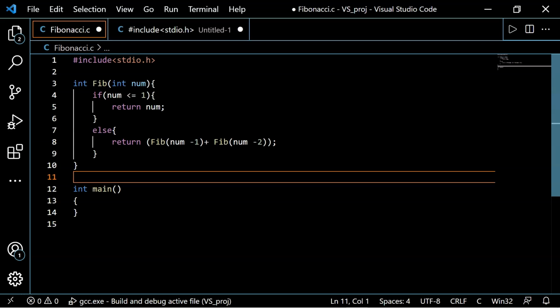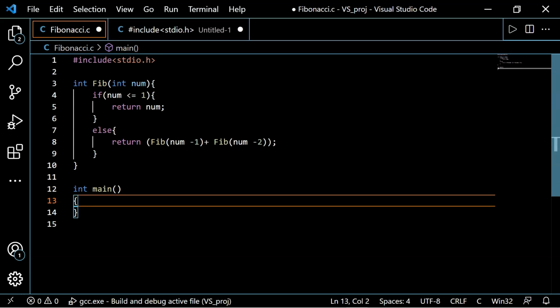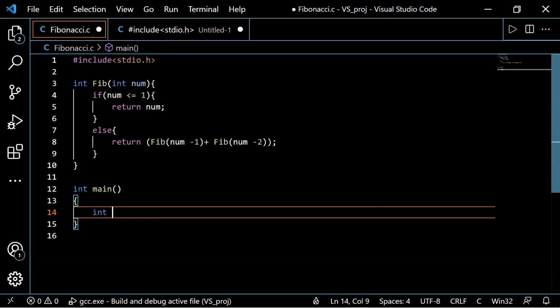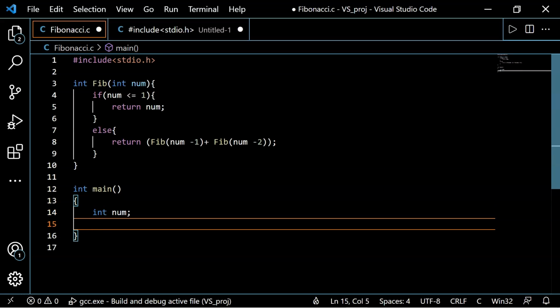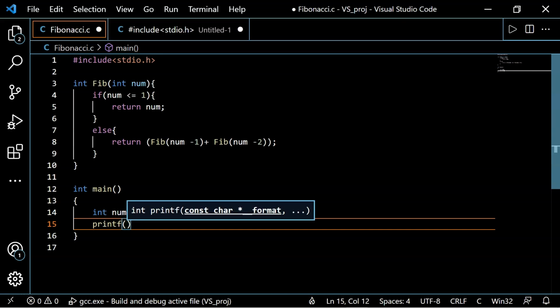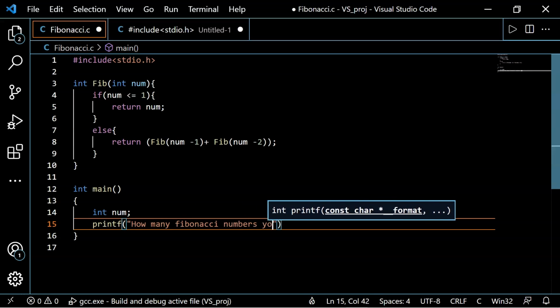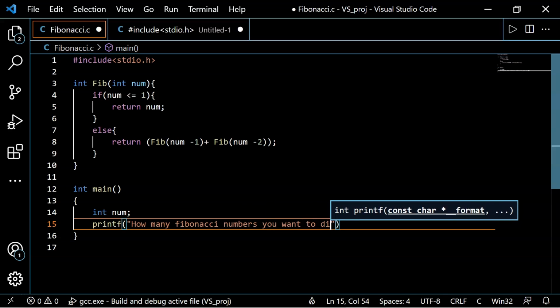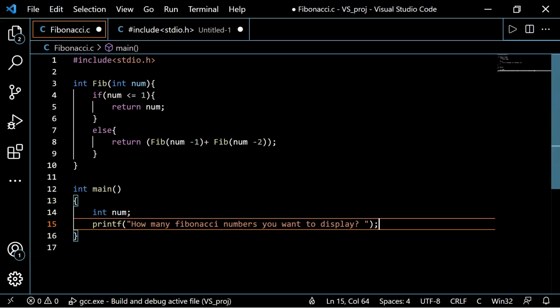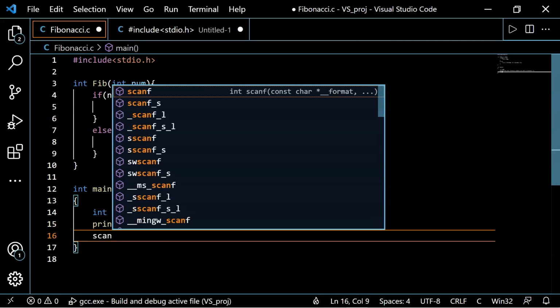Now we'll move towards our driver method, that is the main function, and inside it we'll declare variable num. After that, we'll printf one statement: How many Fibonacci numbers you want to display? Next, we'll scanf that number.